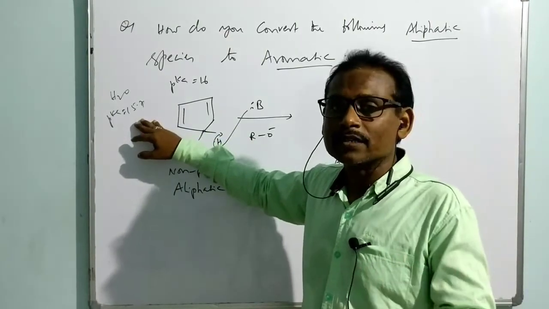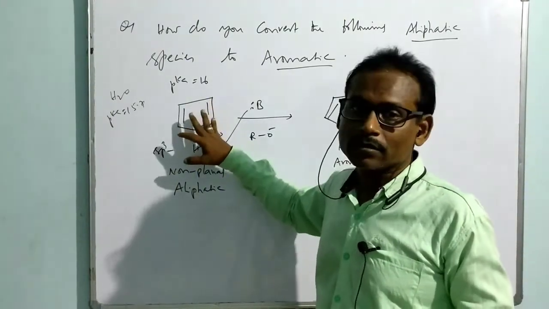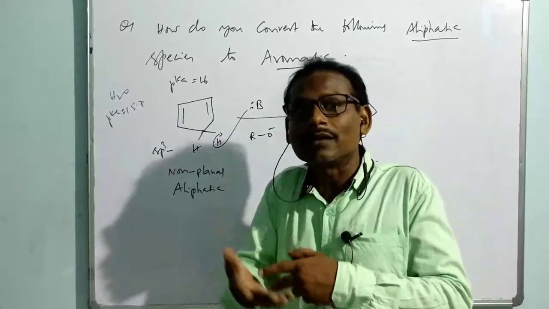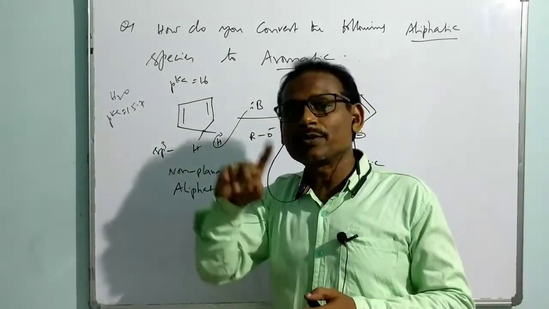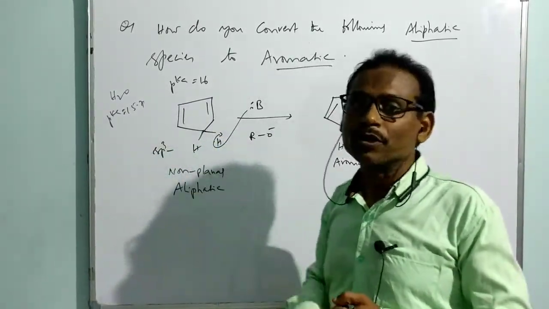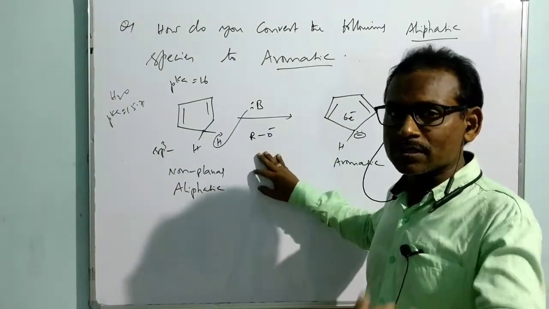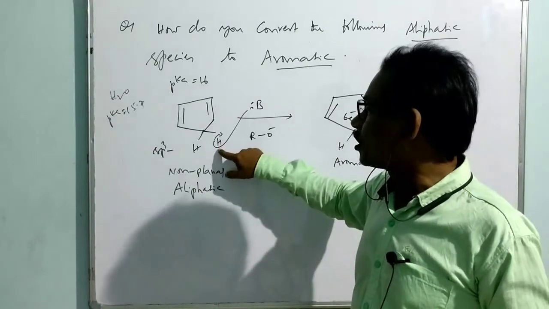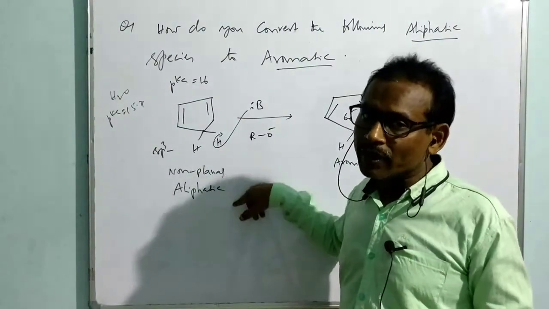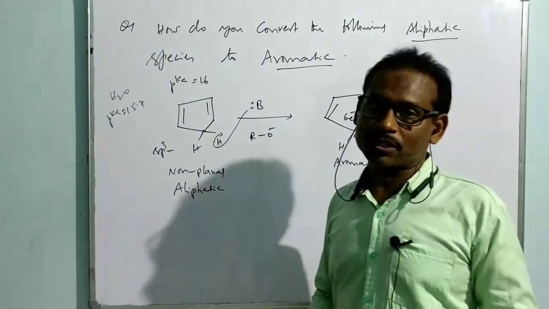To the extent water is acidic, in the same way this is also acidic. That means it is more acidic than alcohols. That is the reason the conjugate base of alcohols is used to take out the proton. That's why alkoxides are a sufficient base to take out the proton from this in order to convert the aliphatic species into an aromatic species.